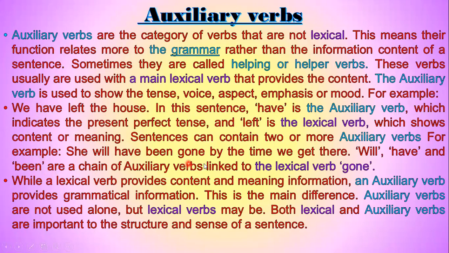For example, she will have been gone by the time we get there. Will, have, and been are a chain of auxiliary verbs because they are helping verbs linked to the lexical verb gone. What is the lexical verb in this sentence? Gone is the lexical verb, the main verb, and will, have, and been, all these three are the auxiliary verbs, and they are helping the lexical verb go.